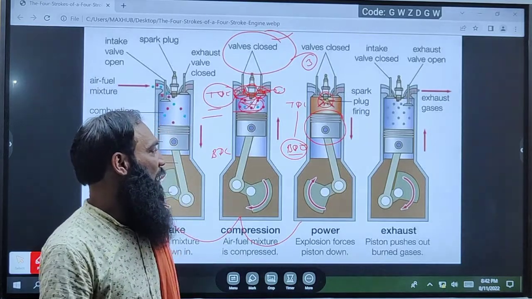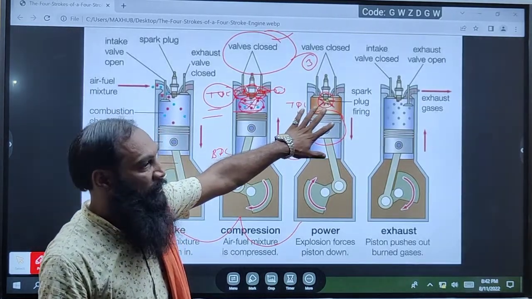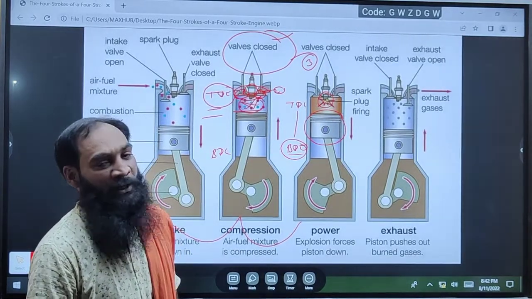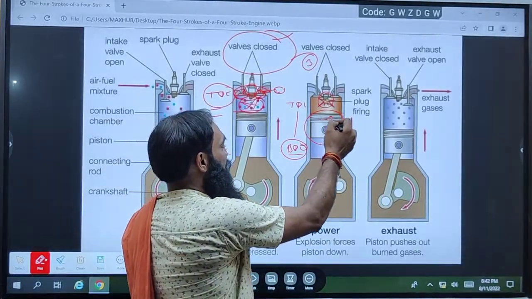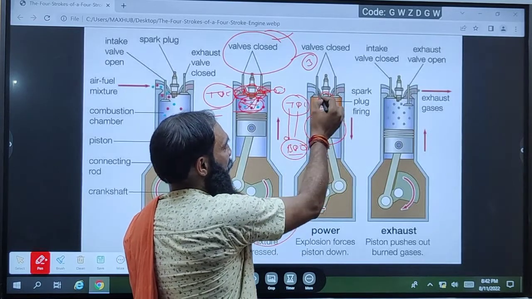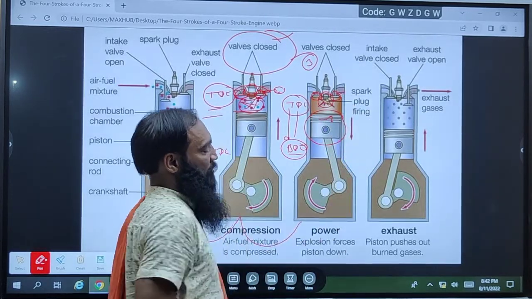When the spark plug fires, the ignition starts and all the gas volume increases. So by the power, the piston runs from TDC to BDC, and both valves are closed.